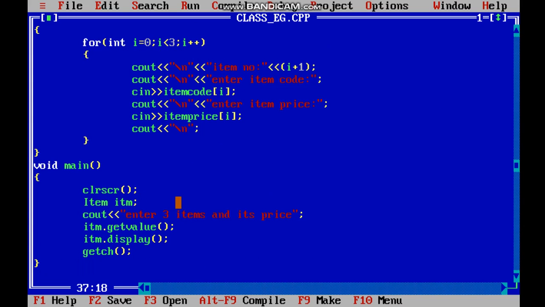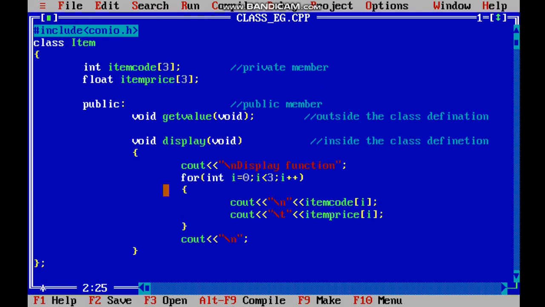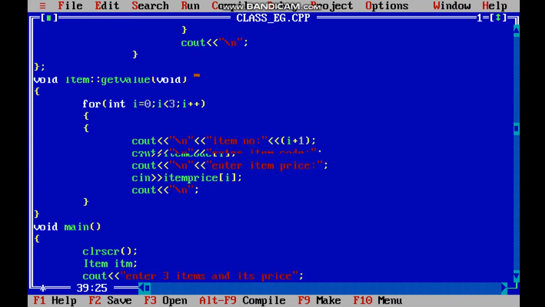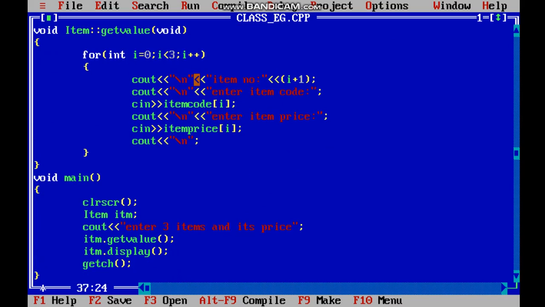Now how it runs is, the compiler will first find void main, then it will execute each line of the void main, first clear screen to clear the output screen, then it will come to this line which says item ITM. Now item is a class name, here I have written class name as item, so it will search for it and then it will create an object of that class.